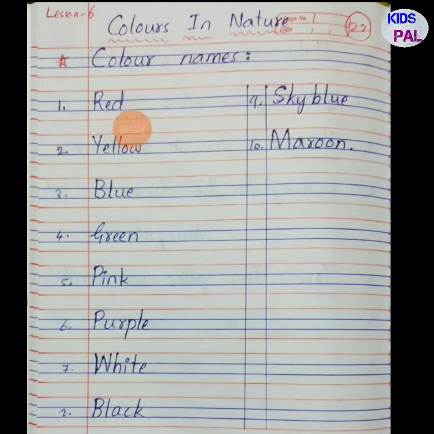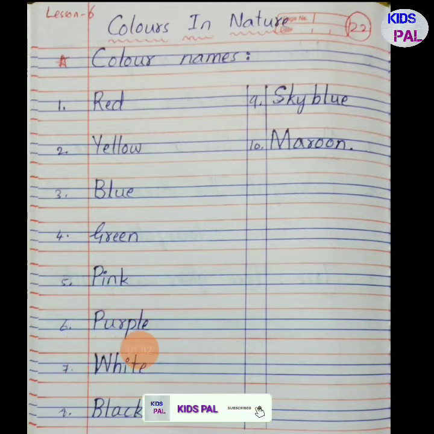First one, red. R-E-D, red. Second, yellow. Y-E-L-L-O-W, yellow. Third, blue. B-L-U-E, blue. Fourth, green. G-R-E-E-N, green. Fifth, pink. P-I-N-K, pink.